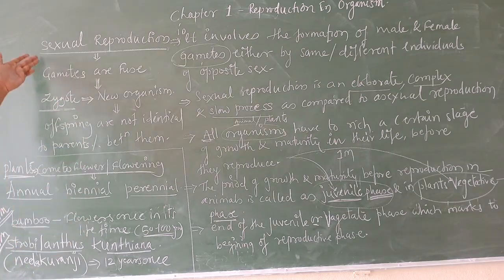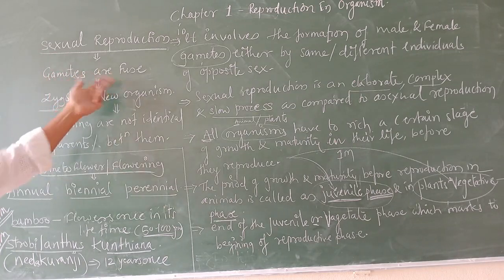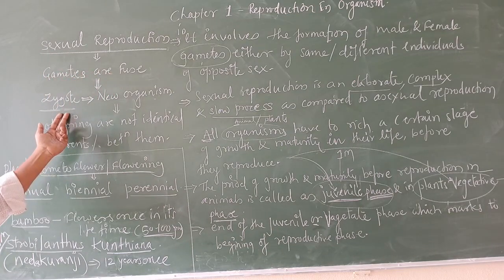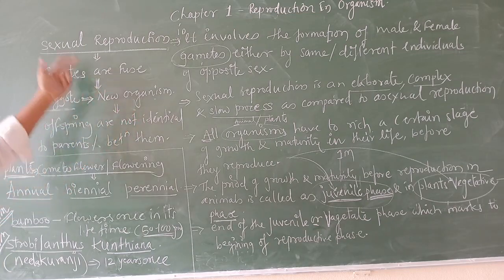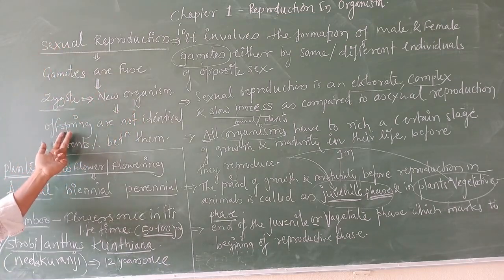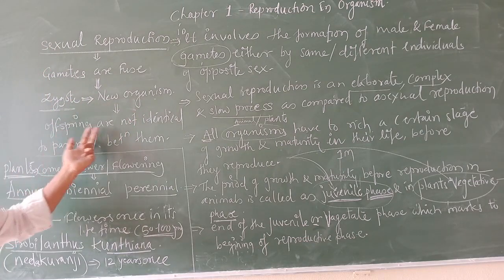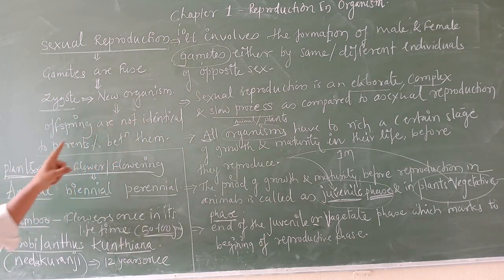And afterwards I told you, whatever gametes are produced in sexual reproduction, they fuse and form a zygote. The zygote develops into the new organism, and the offspring produced by sexual reproduction are not identical to their parents, or identical among themselves. This is for sexual reproduction.